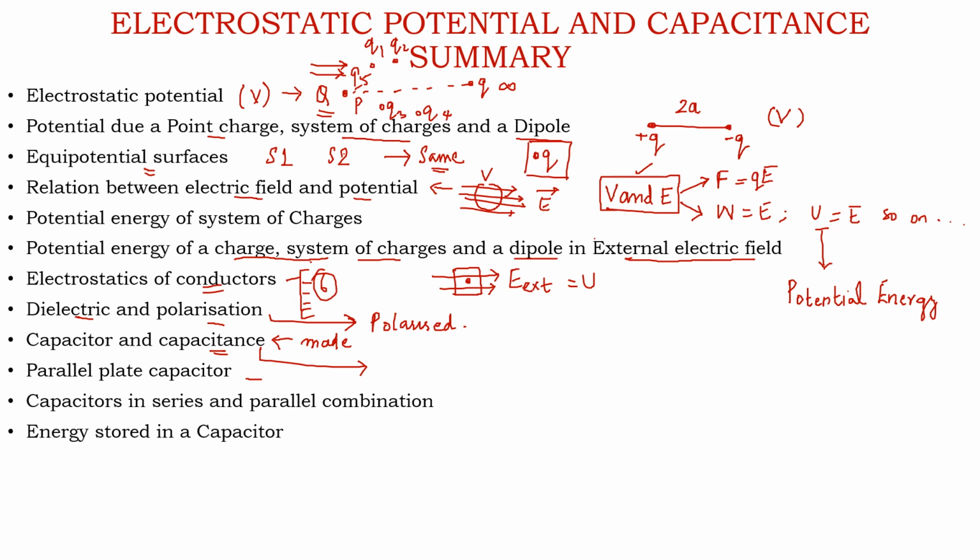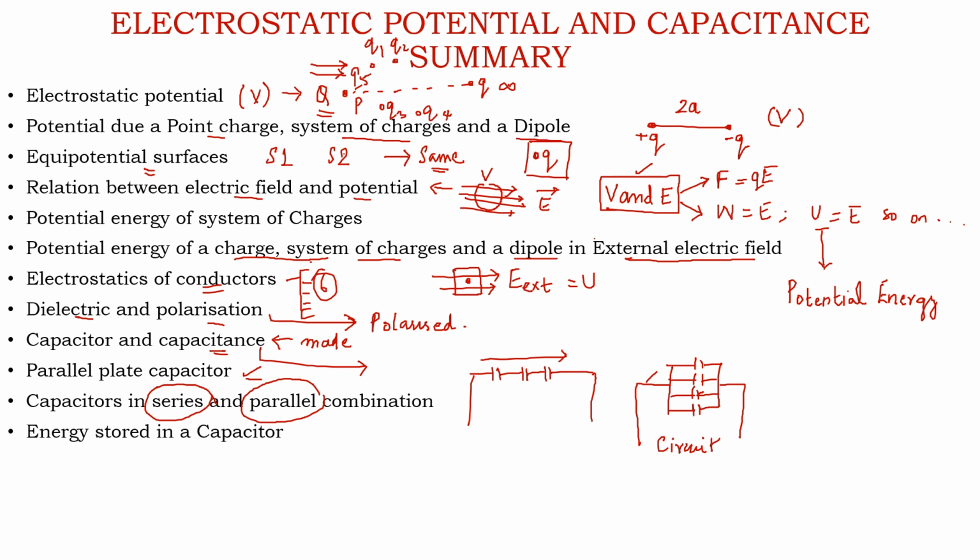Later on, after understanding parallel plate capacitor, we got to know about series combination of capacitors and parallel combination of capacitors. In series, the capacitors are added like this in a single line, whereas when we said it's a parallel combination, we will draw parallel lines first of all, and then we will add capacitors to each parallel line. And this is a parallel connection, and all these will be connected to a single circuit. Here these all will also be connected to the circuit, but see, this is in a line and these are dividing the current over all the 4 pathways.